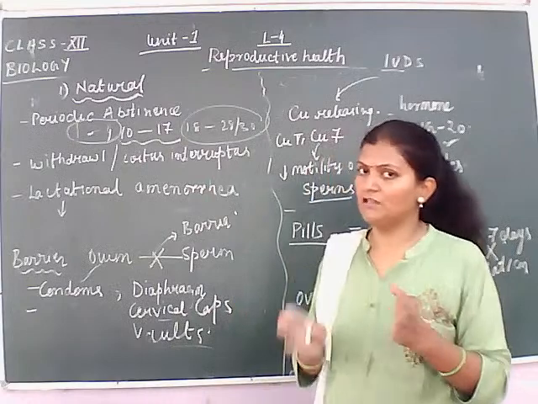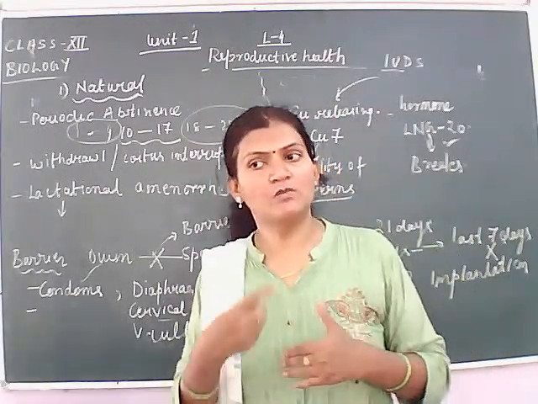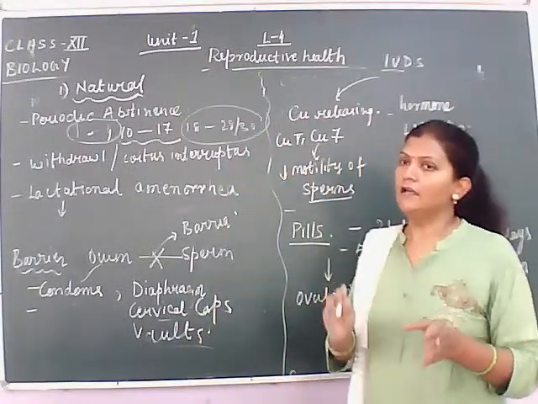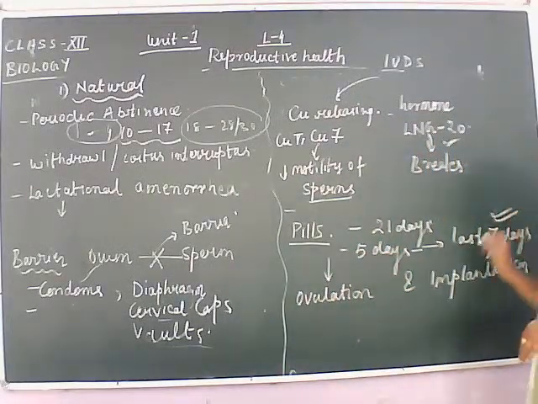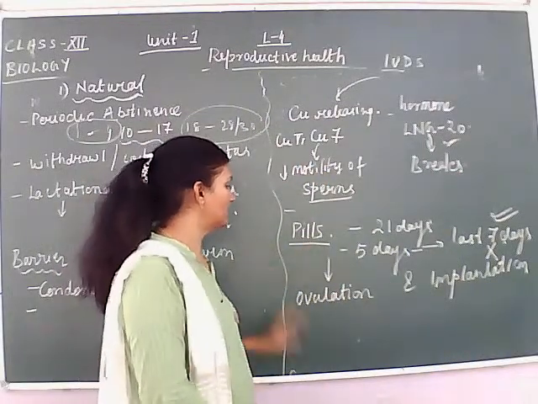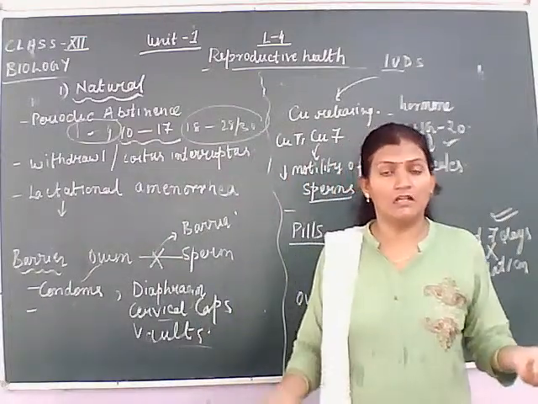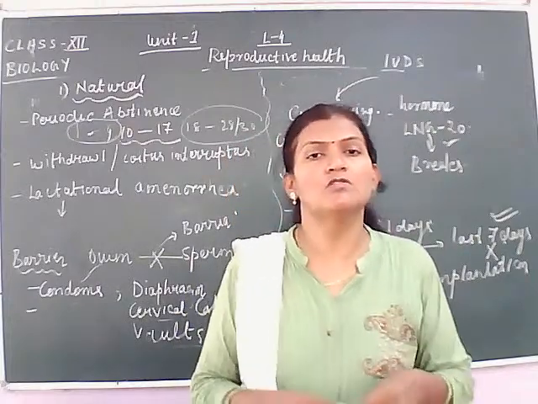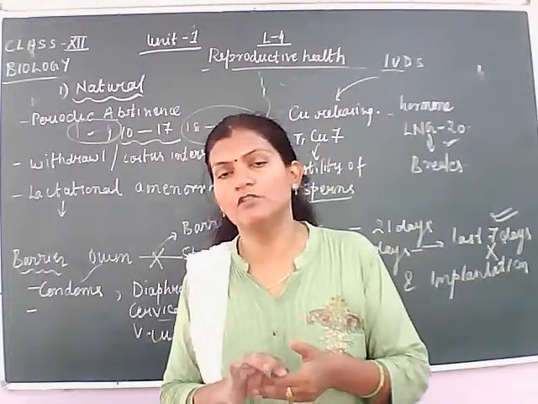From the 22nd day the female stops, because there are only 21 tablets, and for 7 days the female stays without medicine. This method prevents ovulation and implantation, because the ovum will not be released by the female's body. Why? Because these medicines have changed the hormonal composition of the female's body.